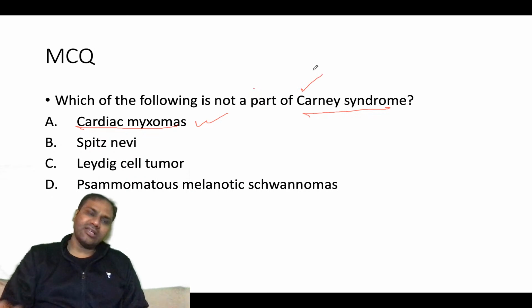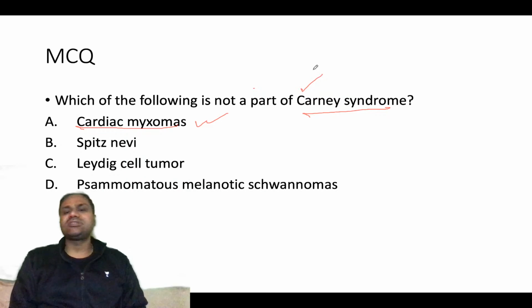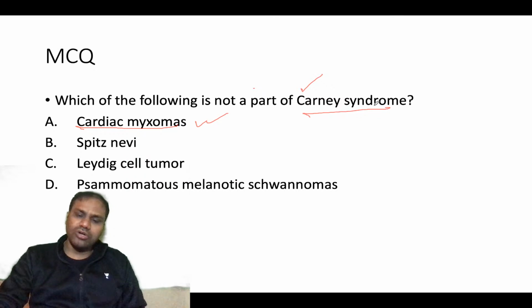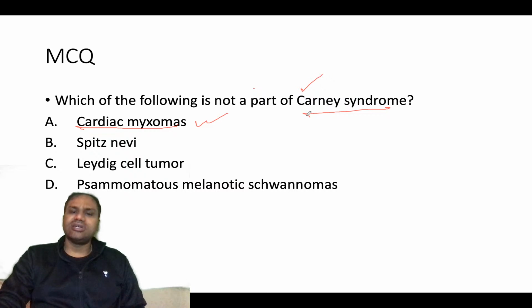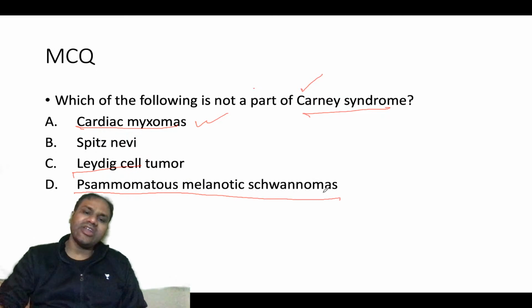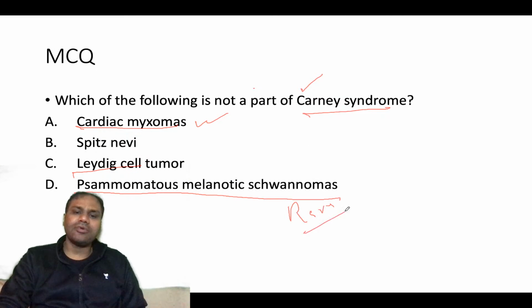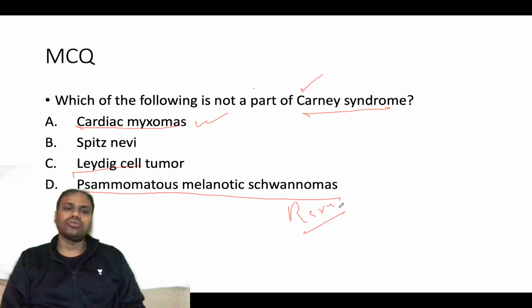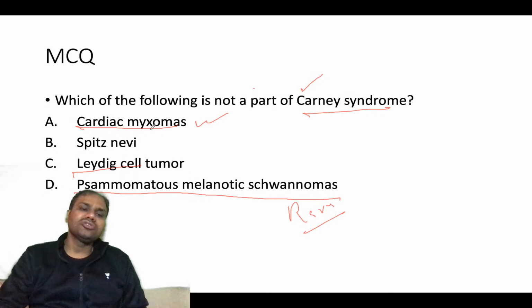Then another place where it is seen is in Leydig cell tumor, a steroid tumor. How I mostly remember is basically Leydig cell tumor, and then it can also be seen in psammomatous melanotic schwannoma. This is a very rare type of schwannoma. So which of the following is not part of Carney syndrome? Spitz nevi is not a part of Carney syndrome.